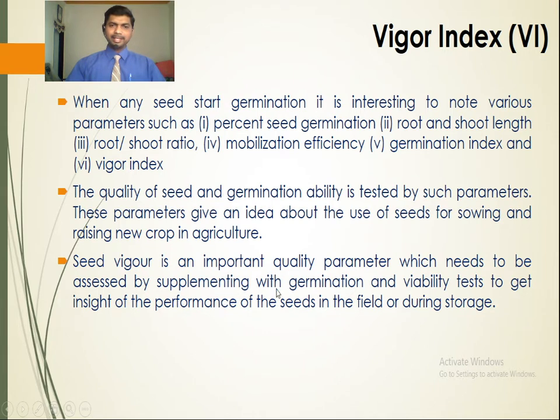Seed vigor is an important quality parameter which needs to be assessed by supplementing with germination and viability tests, to get insight into the performance of seeds in the field or during storage.